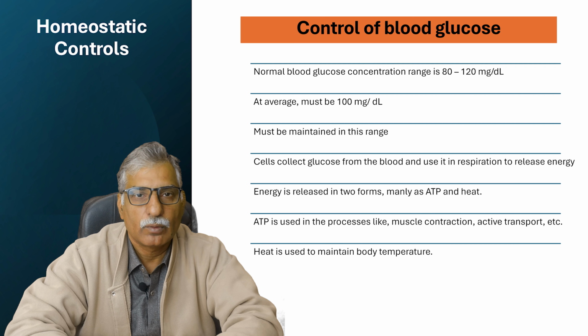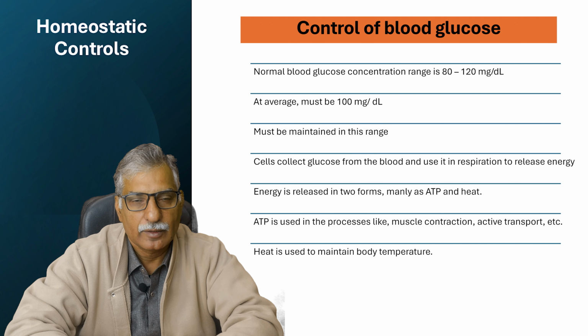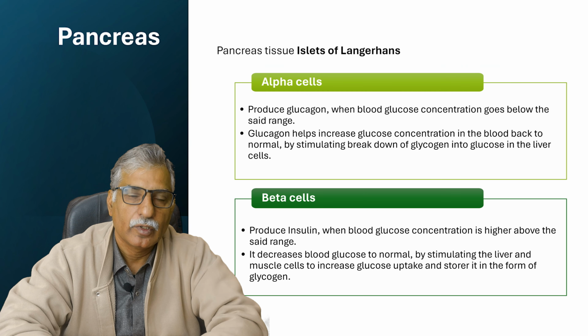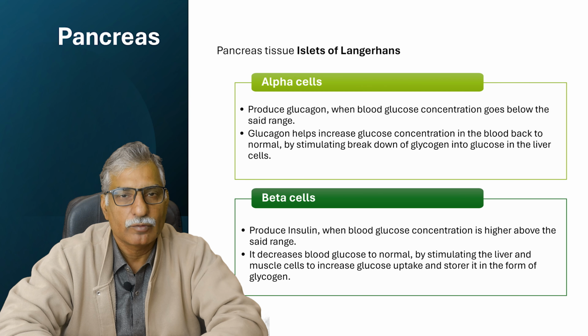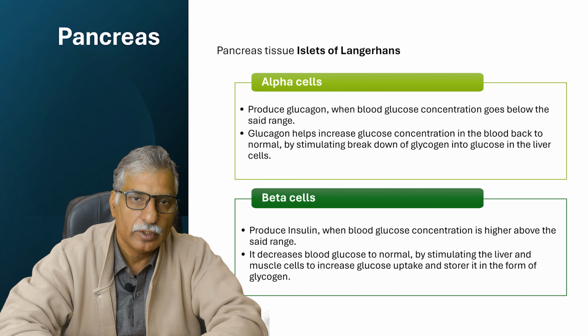So it is required that blood glucose must be maintained all the time within the due range in the blood, and this is homeostatically helped by the pancreas. Within the pancreas there is a tissue known as islets of Langerhans, and this tissue contains two types of cells, alpha cells and beta cells. Both produce hormones: alpha cells produce a hormone known as glucagon and beta cells produce a hormone known as insulin.